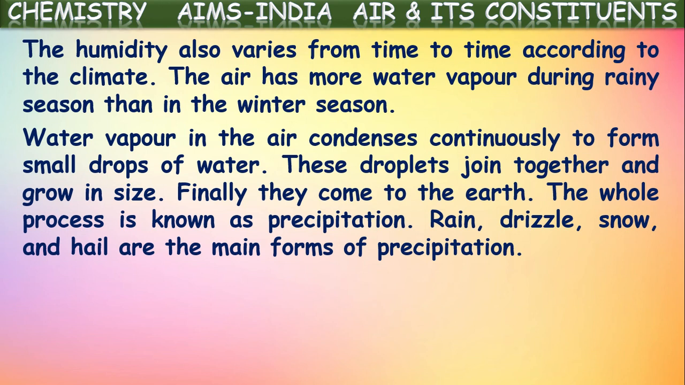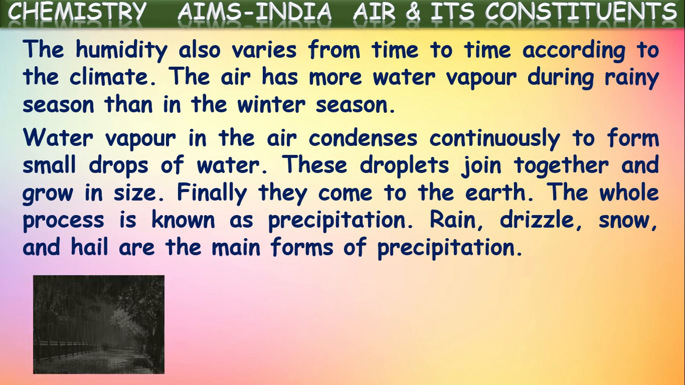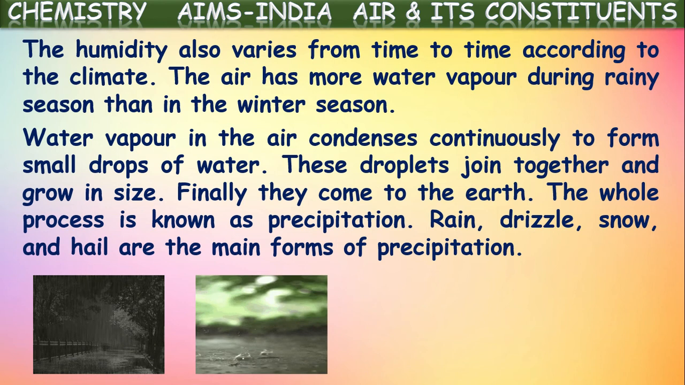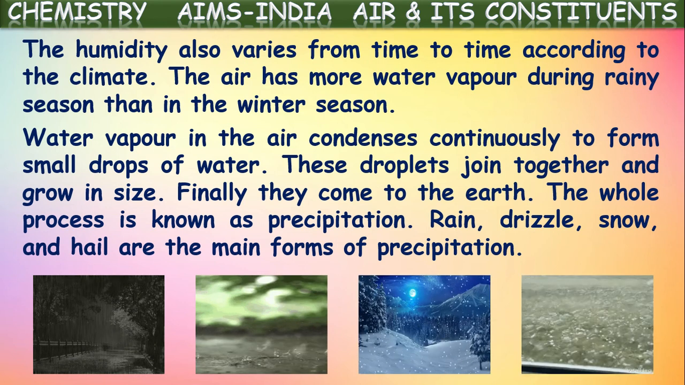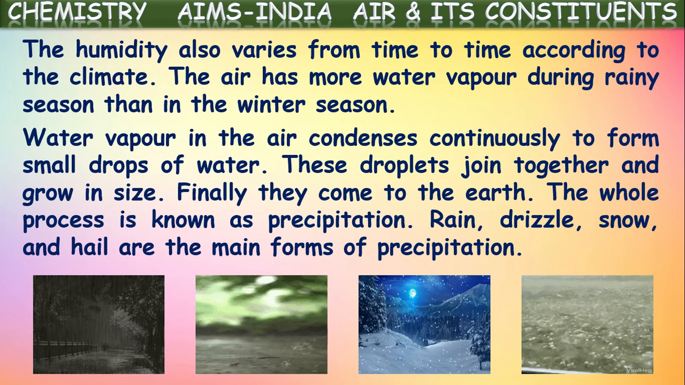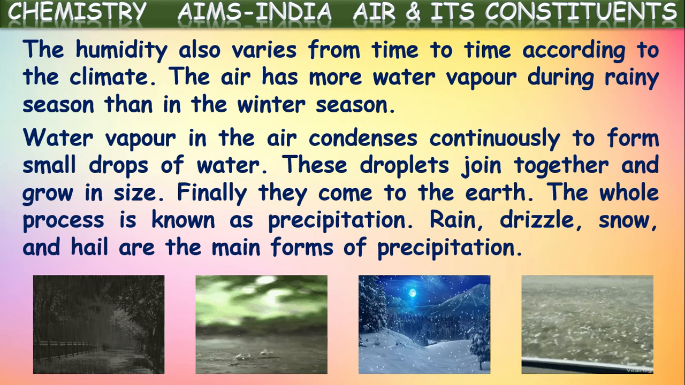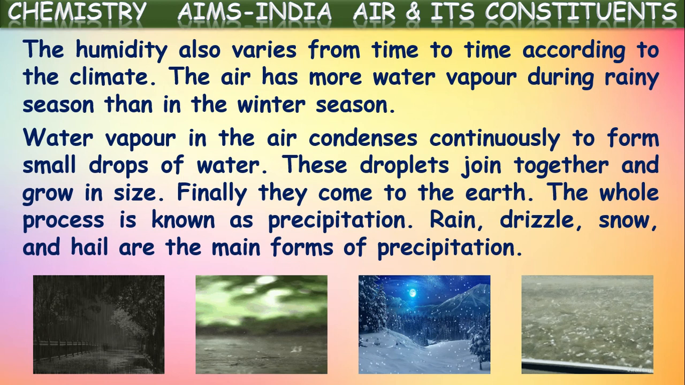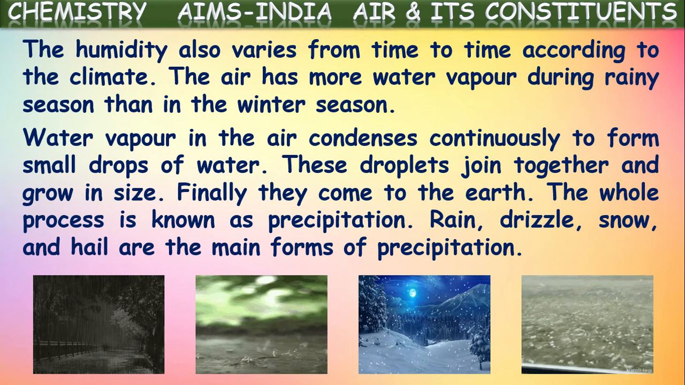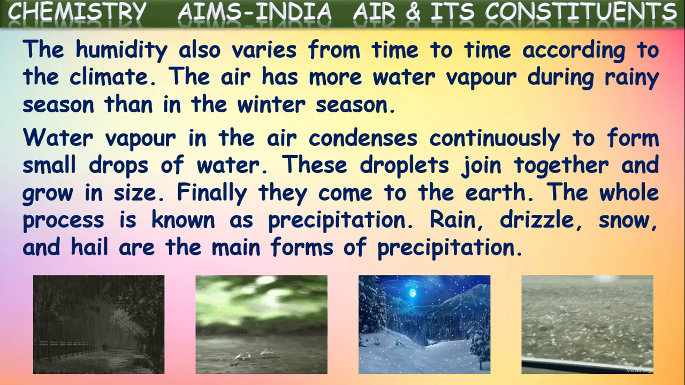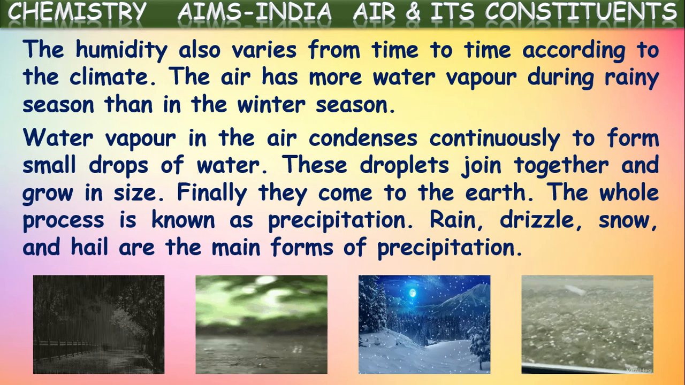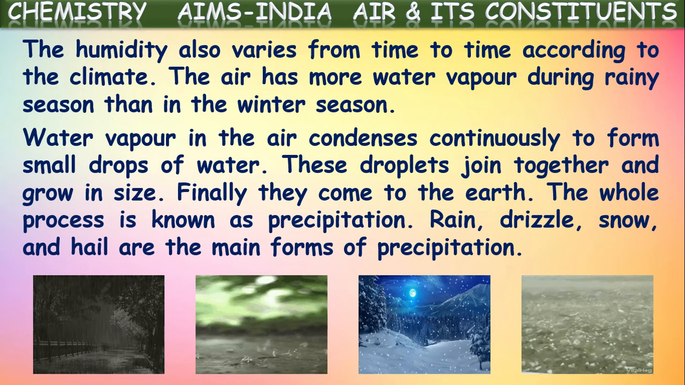So this whole process is known as precipitation. This precipitation might be rain or drizzling or formation of snow, and even sometimes hailstones will fall. So these are all the different forms of precipitation. In all of these, water vapor present in the air condenses, forms droplets of water, and reaches the earth. Okay.